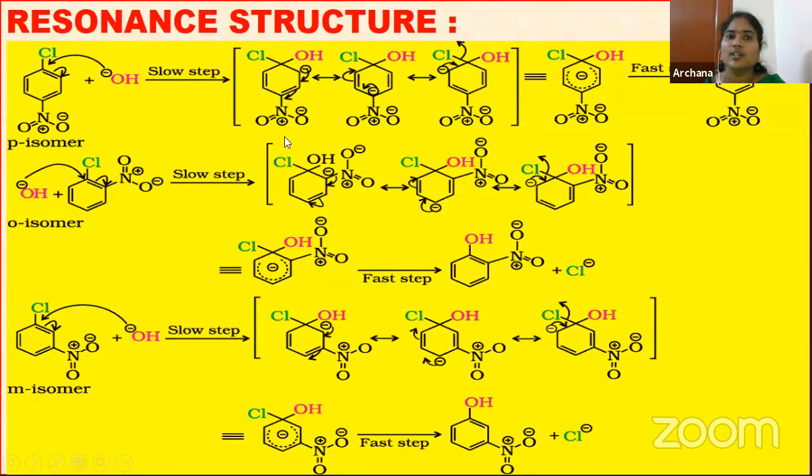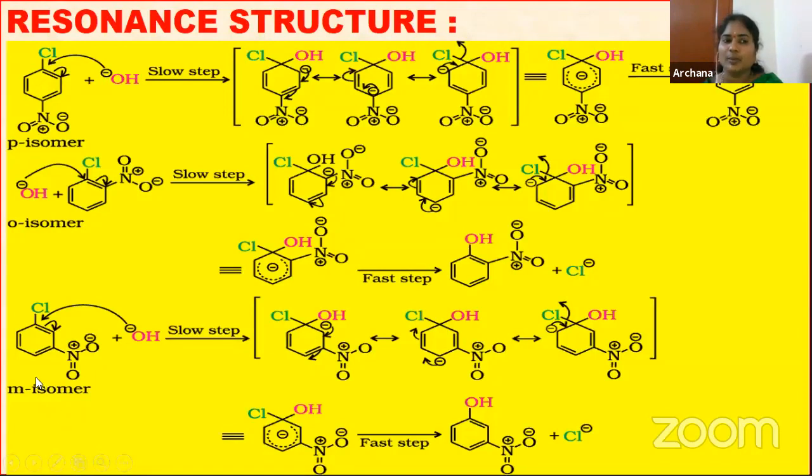Therefore, this negative charge is going to be stabilized by what? It is going to be stabilized by the electron withdrawing group. And the next one, suppose it is in the para position, that means what is happening? It is stabilized by the electron withdrawing group. Whether NO2 is present at the ortho position or at the para position, what is happening? It is going to be stabilized by delocalization in the benzene ring.